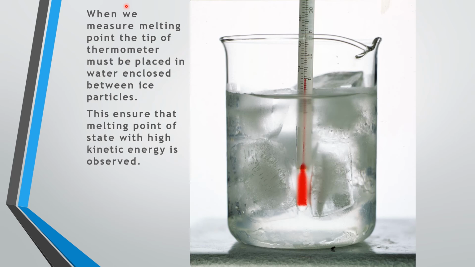Now, when we measure the melting point, the tip of the thermometer must be placed in the water enclosed between ice particles. This ensures that the melting point of the state with high kinetic energy is observed. Whenever we measure the melting point, as you can see in this figure, the thermometer is placed in the water. That is, the bulb is dipped inside the water, with ice cubes on both sides. This gives the melting point of the state with high kinetic energy.